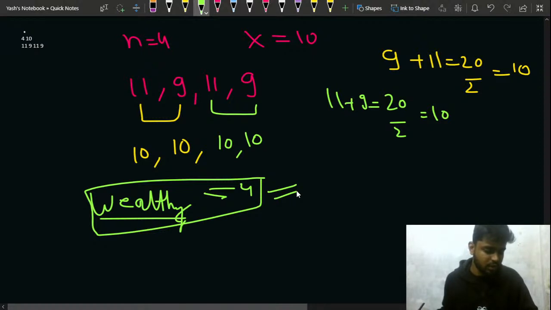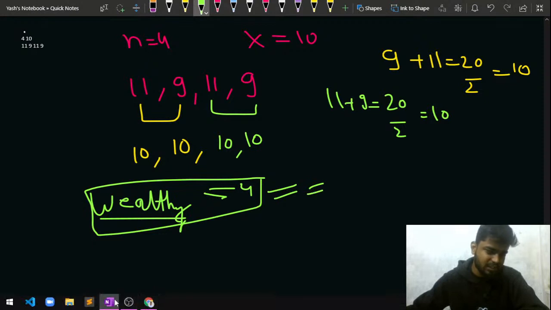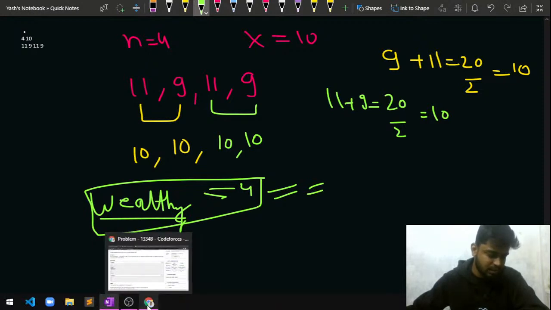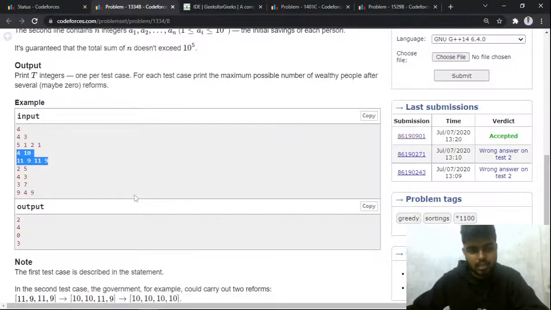Is everyone clear with this? You can just quickly let me know in the chat. Yes, clear. Okay, Shikha is clear with this.